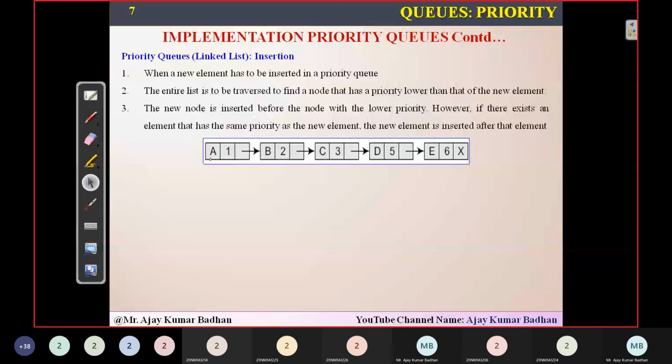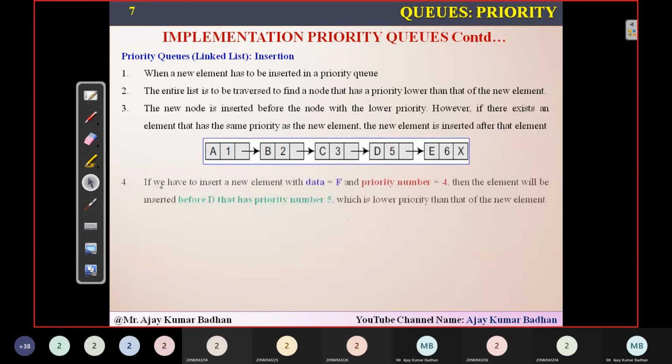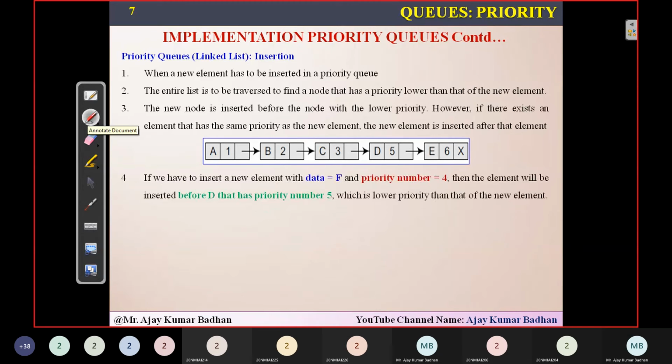Take an example. A has priority 1, B has priority 2, C has 3, D has 5, and E has 6. Now I want to insert another element here. First I will create a node. I want to insert the data F with priority 4. So first I have to create that particular node, and in that I have to store the data and the priority 4. Let me write it perfectly here.